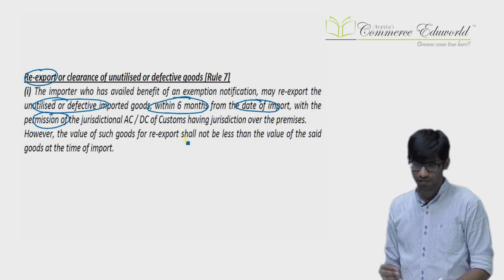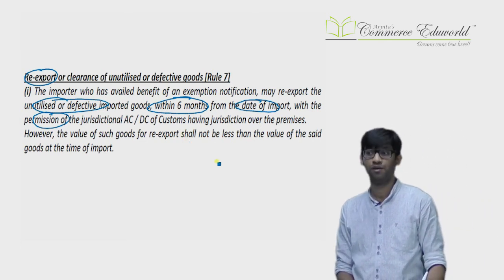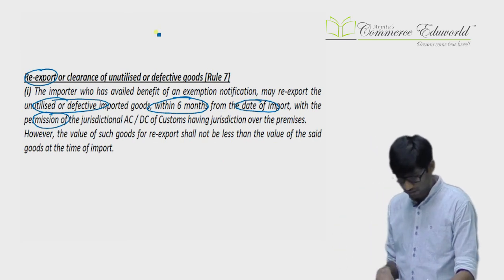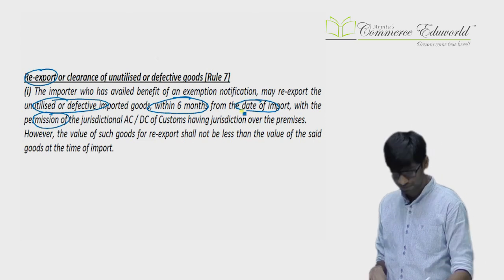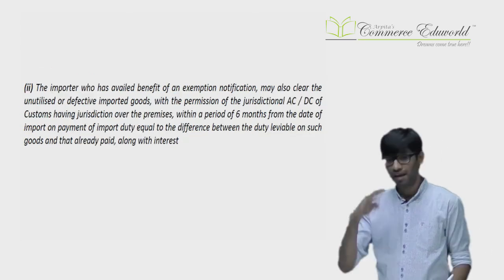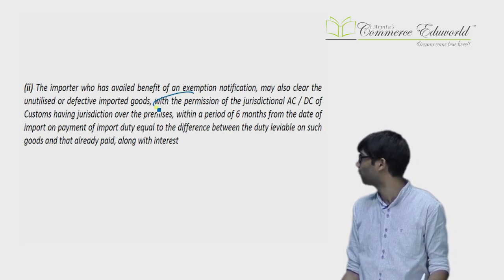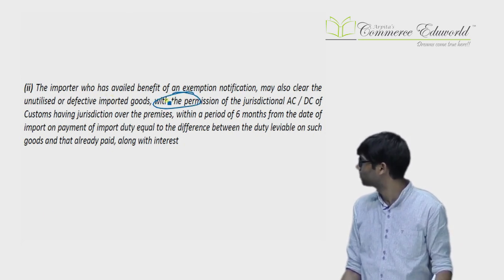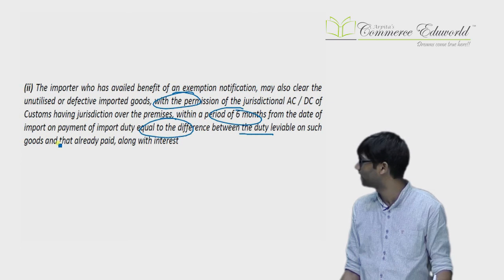There is one condition: when you re-export, the value of re-export shall not be less than the value of import. Or else they won't allow that. So you are not able to use the goods, you have to re-export within 6 months. So can we remove it for home consumption? Yes, within 6 months with the permission of the officer, you can remove it for home consumption, but you will have to pay the difference between the duty which you have already paid and the duty which was leviable, along with the interest.